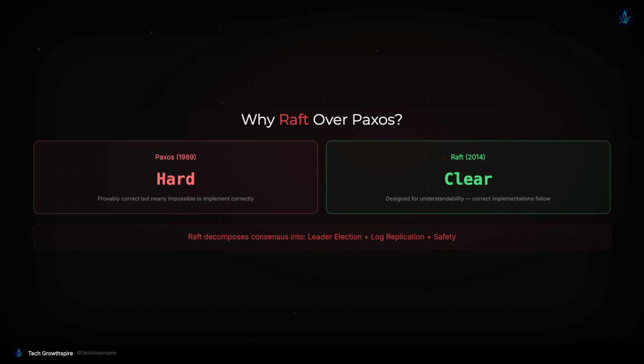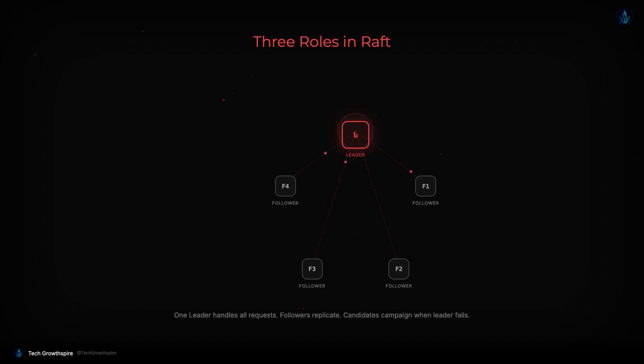Diego Ongaro and John Ousterhout designed Raft in 2014 specifically for understandability. Their key insight was that an algorithm people can understand is an algorithm people can implement correctly. Raft decomposes consensus into 3 relatively independent subproblems: leader election, log replication, and safety. Raft assigns one of 3 roles to every server in the cluster.